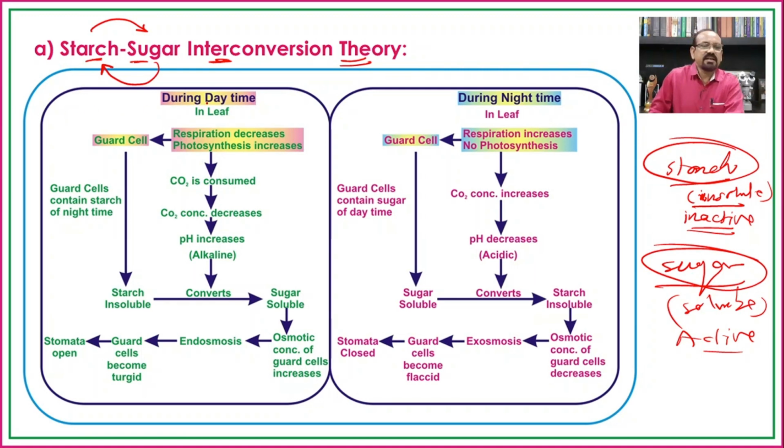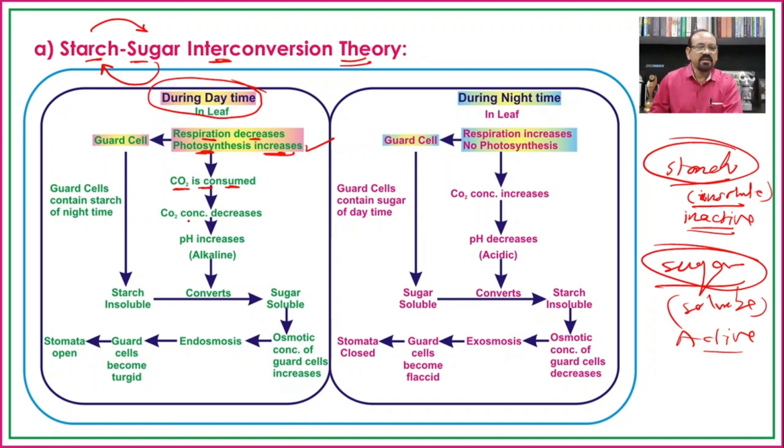So we see that during the daytime in the leaves, respiration decreases and photosynthesis increases. Because of the increased rate of photosynthesis during the day, carbon dioxide is utilized. We know there is utilization of carbon dioxide during photosynthesis.